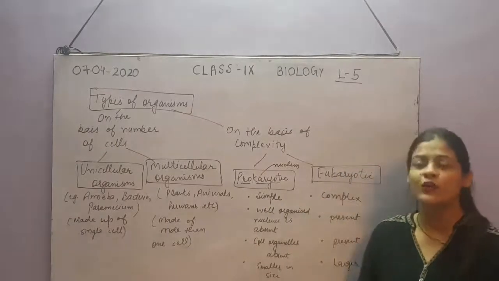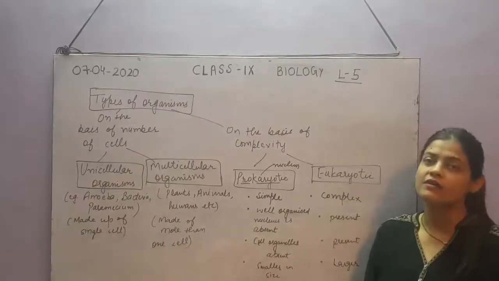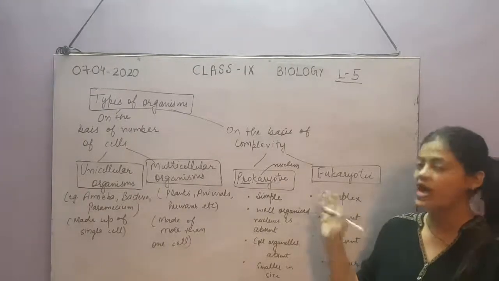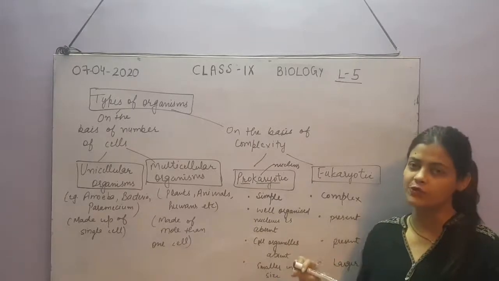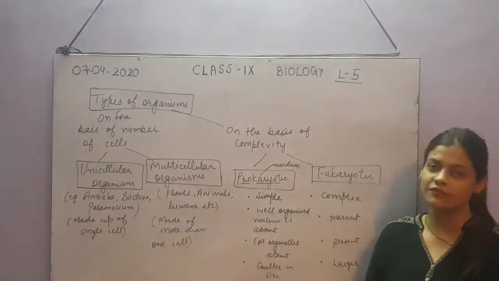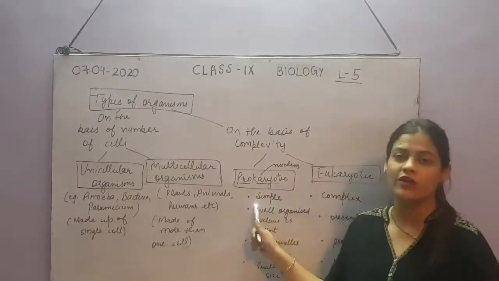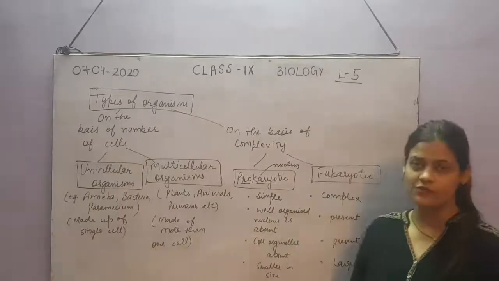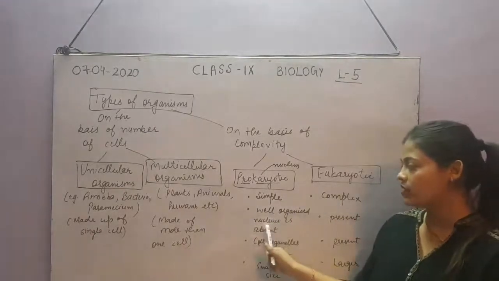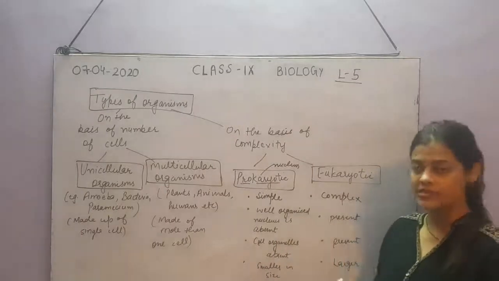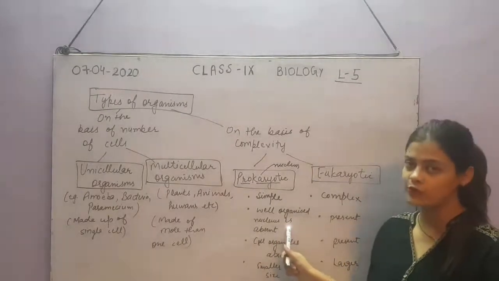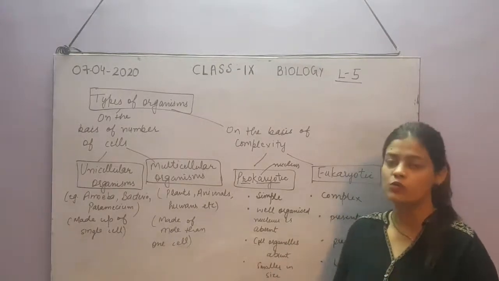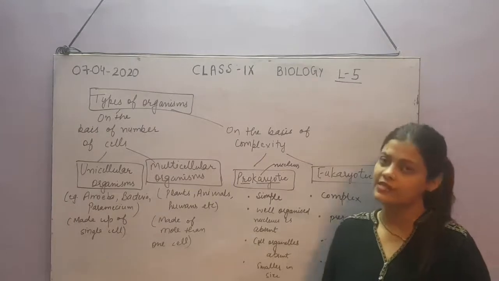The other ones are eukaryotic cells, which are the true cells, the modern cells, which have a proper, well organized nucleus in them. So let us see the difference between the two. Prokaryotes are simple organisms. Eukaryotes are complex organisms. A well organized nucleus is absent in prokaryotes, as I have already told you. But in eukaryotes, a well organized nucleus with the genetic material, chromosomes, everything is present inside the nucleus.